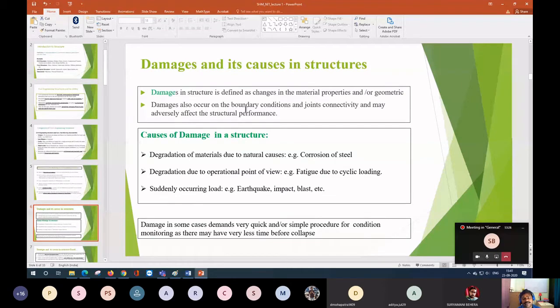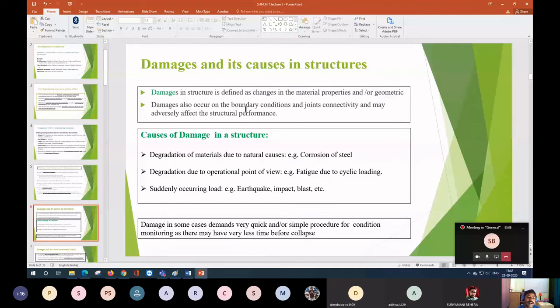If the stiffness is very high, then the joint or the boundary is okay. If the stiffness is low, then the joint or the boundary is damaged. So from the stiffness of the spring, you model the boundary and the connectivity; that spring stiffness we normally determine.